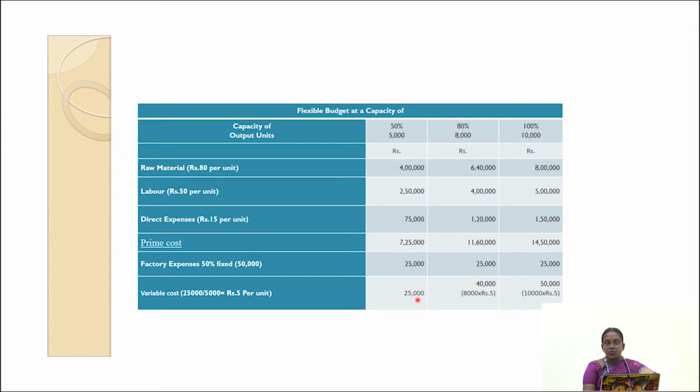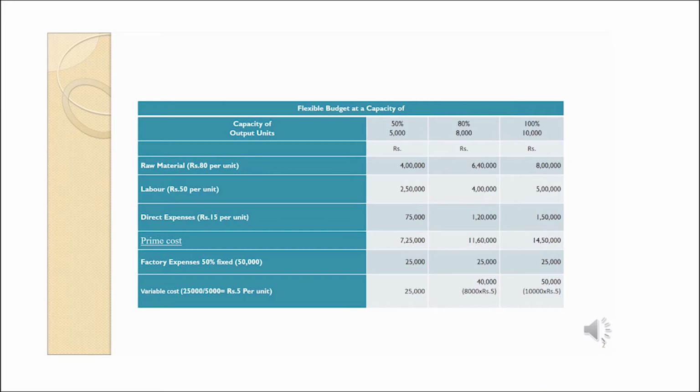So here the variable cost per unit is constant, but the total value will change. But in the case of fixed cost, the value will be constant, the same at different levels of capacity, but the cost per unit will change. So that is the difference between variable and fixed cost for preparation of the flexible budget.